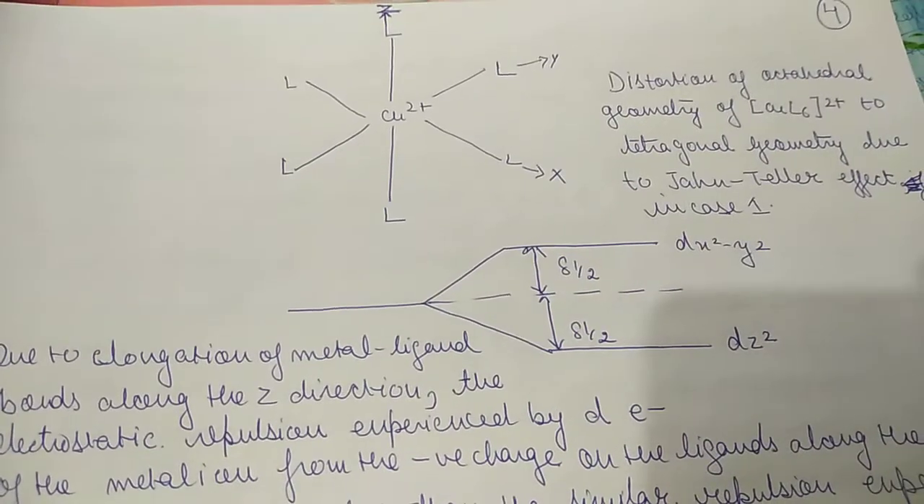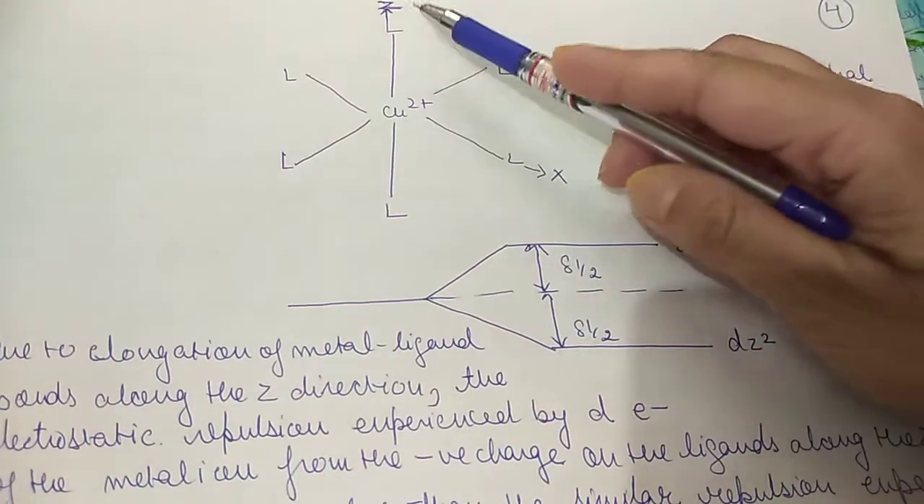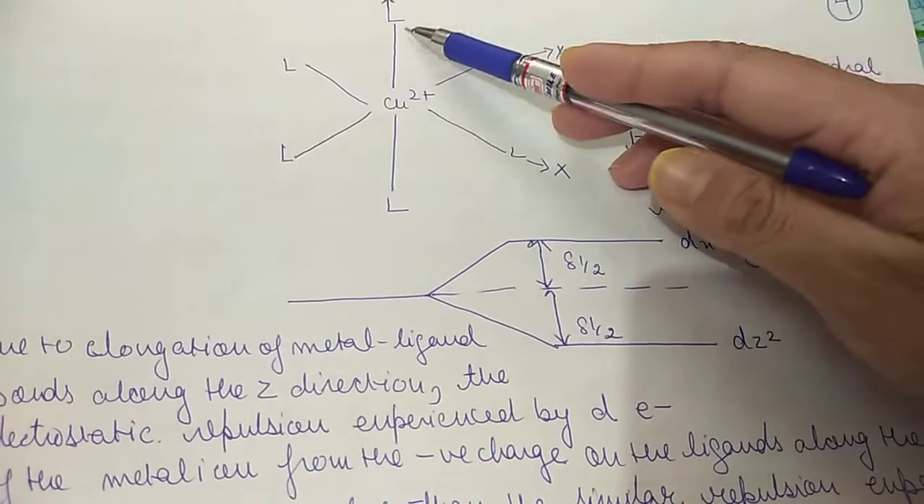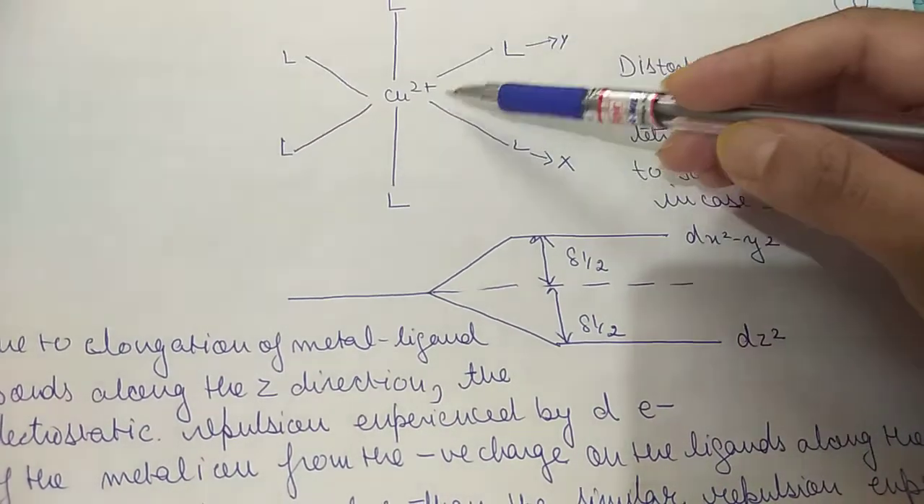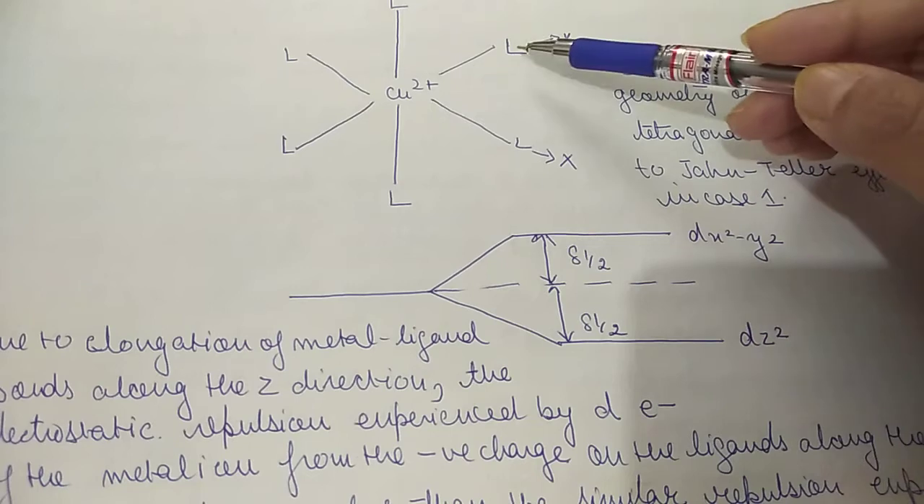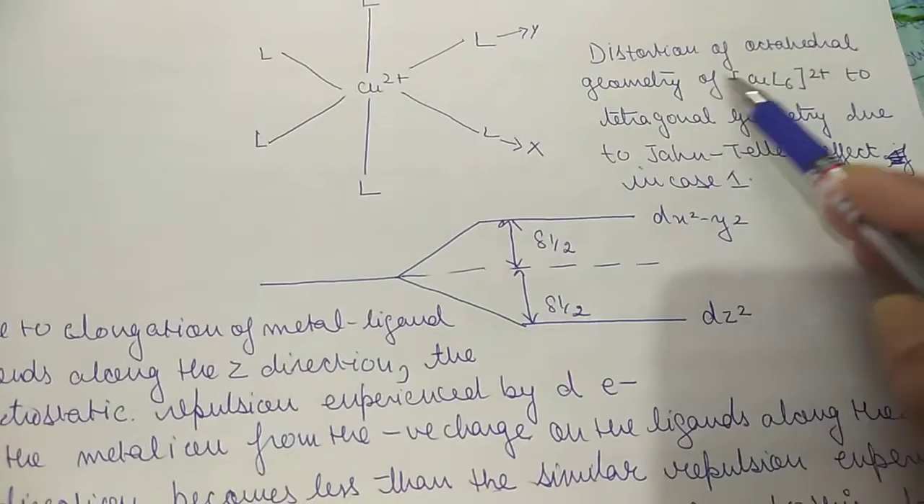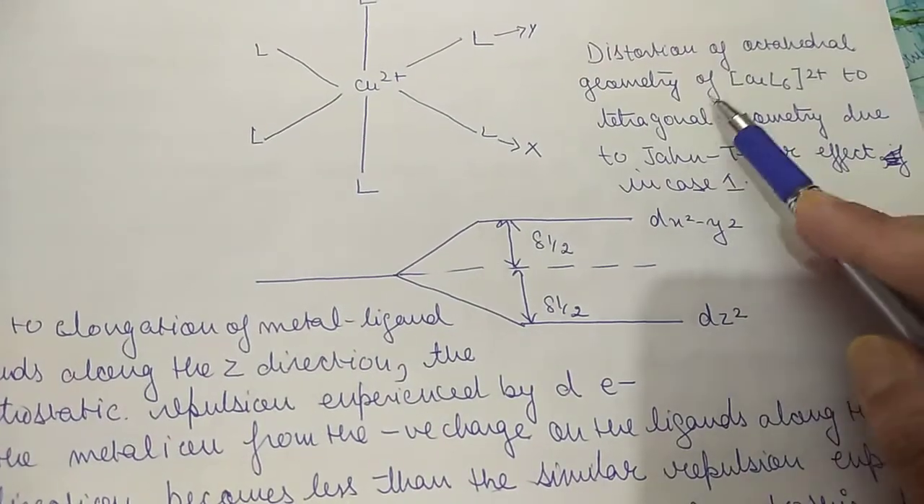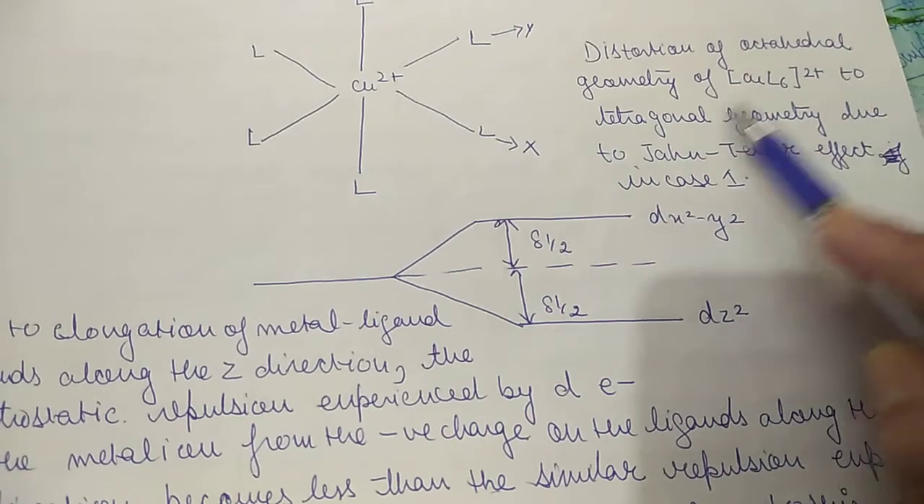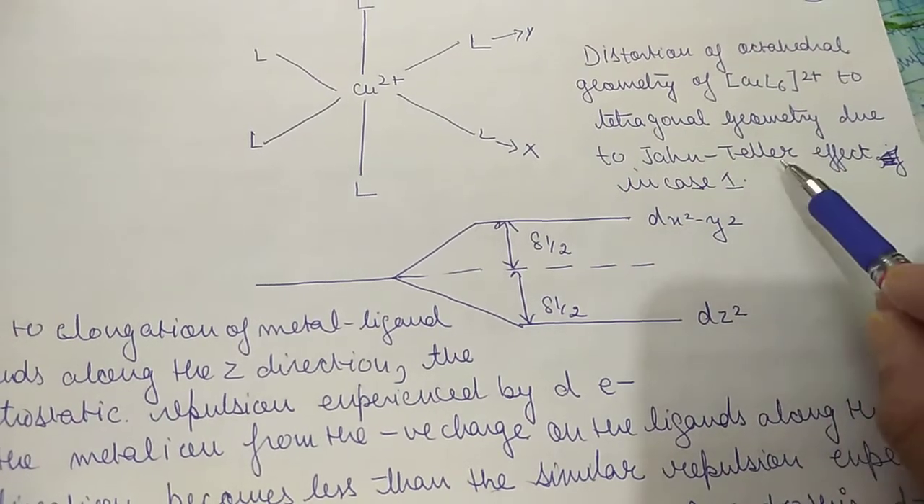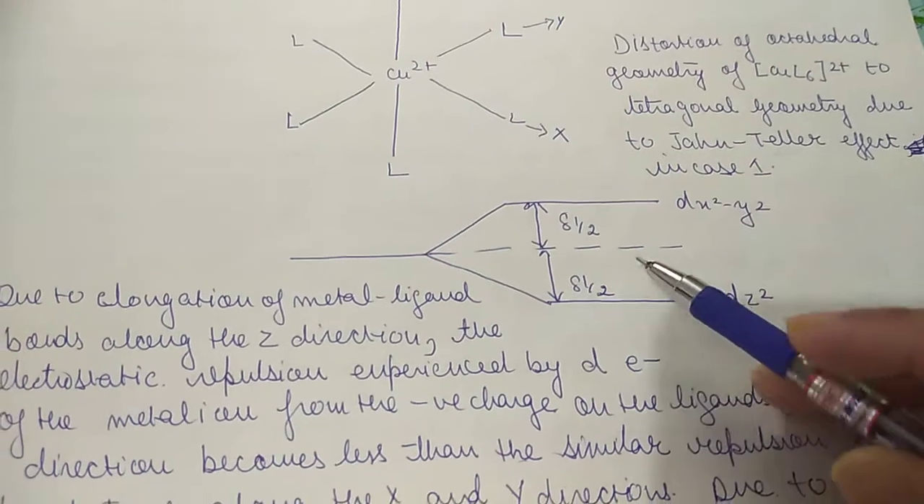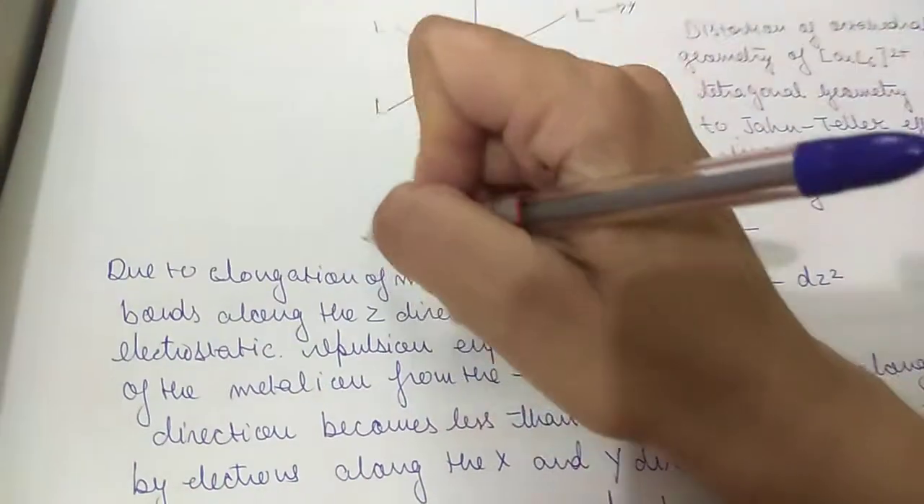So this is illustrated by this. You can see here, ये देखिए, along this z axis there will be elongation, and across x and y direction there will be compression. Distortion of octahedral geometry of Cu-L6 2 positive to tetragonal geometry due to Jahn-Teller effect. Case 1 we have done here.